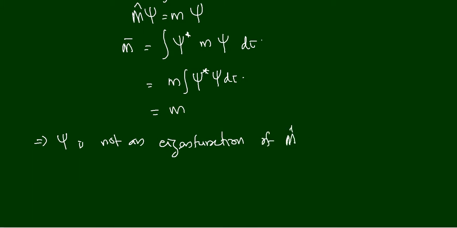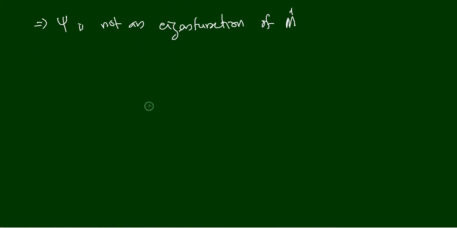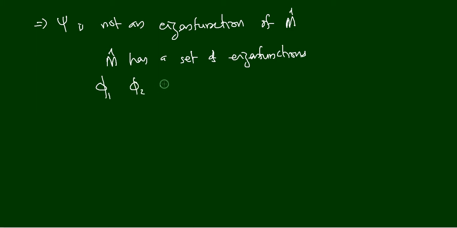Psi is not an eigenfunction of m cap, and at the same time, we know that m cap has some other set of eigenfunctions. For example, m cap has a set of eigenfunctions, which are phi 1, phi 2, phi 3, etc. These are the eigenfunctions of m cap.